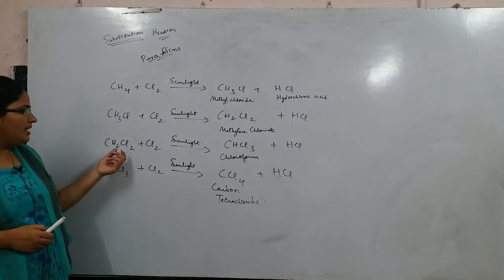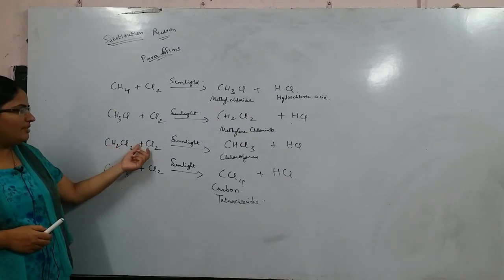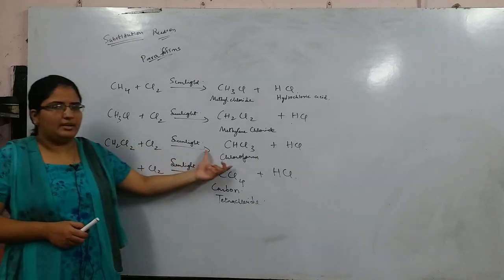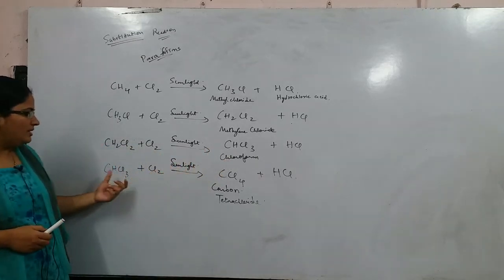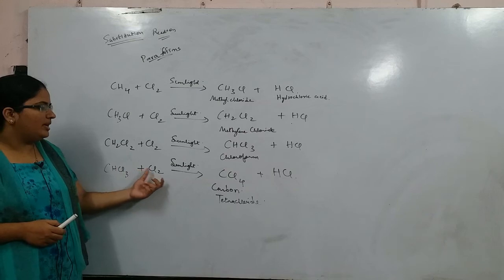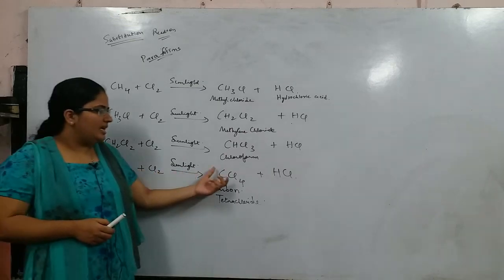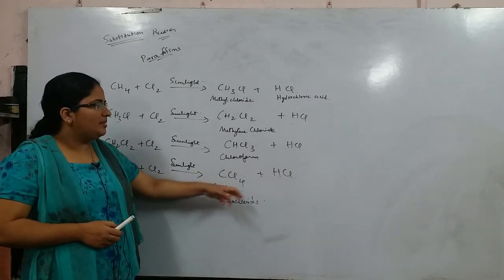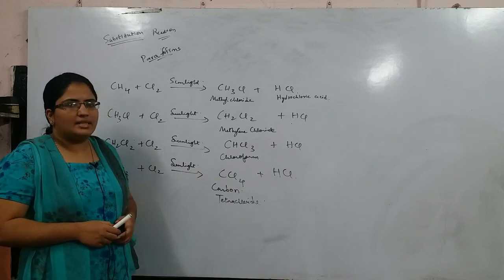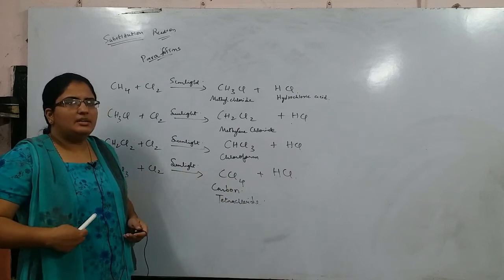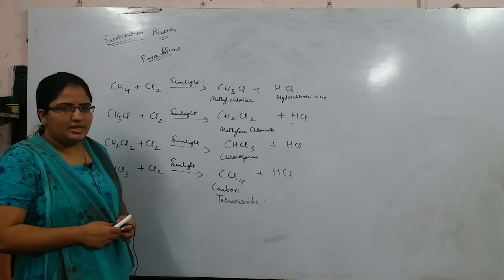The simple trick here is you have to remove one hydrogen atom from here, one chlorine atom from here, and the remaining you have to write here. So CHCl3 plus Cl2 gives what? CCl4, that is carbon tetrachloride, plus hydrochloric acid. This is about the substitution reaction.